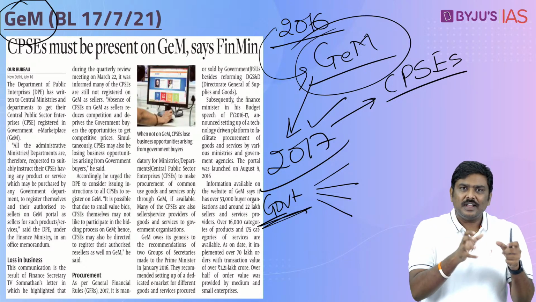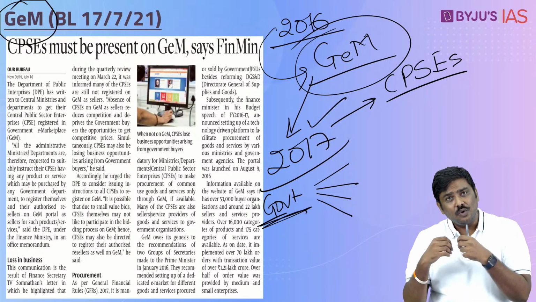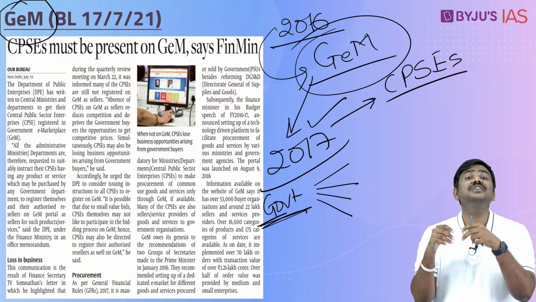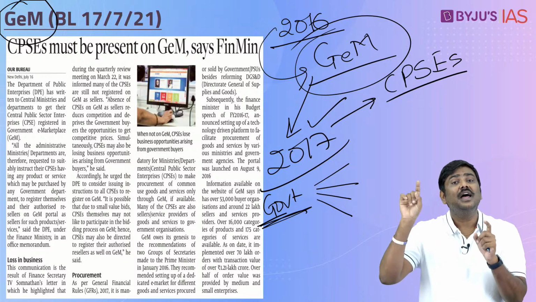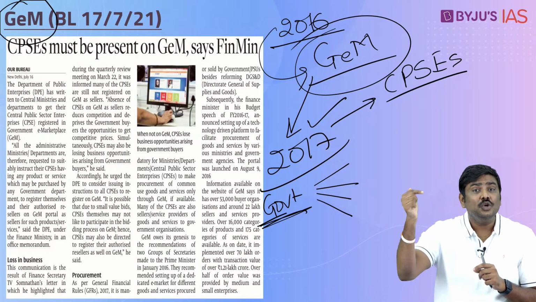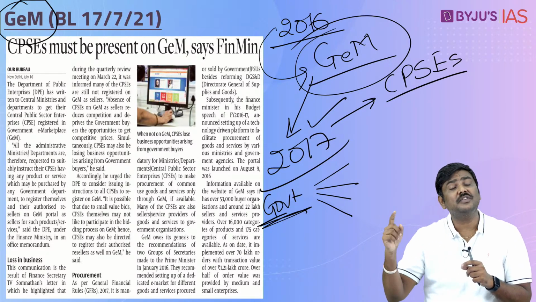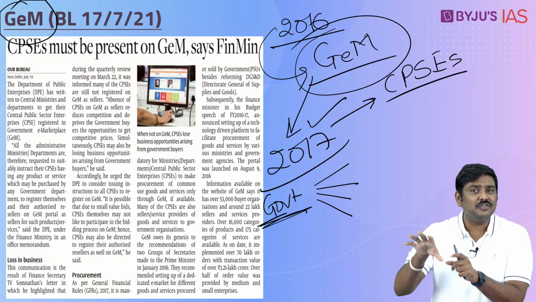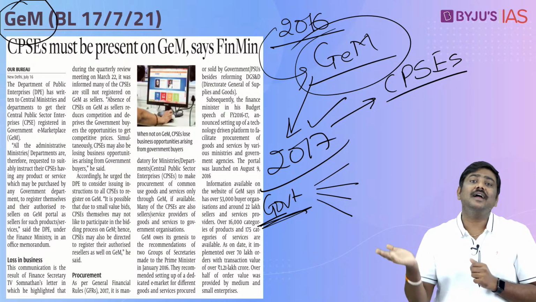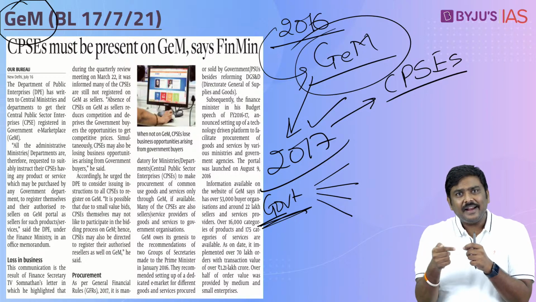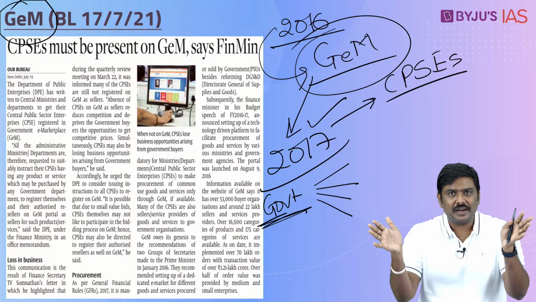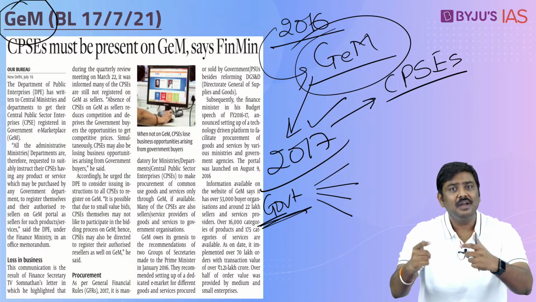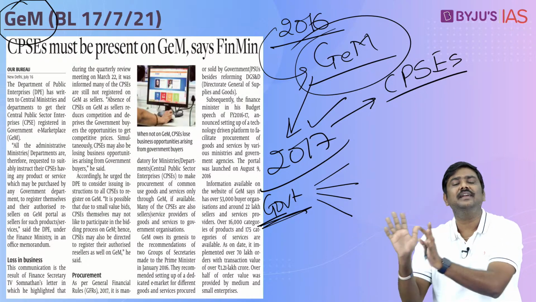So basically on one side, the government entities are losing revenues because there is no sufficient amount of competition. And when I say losing revenues, I am talking in the context of no sufficient competition because of the absence of some of these particular government entities. And on the other hand, these particular entities are unable to generate revenues by expanding their market, registering on the GEM and selling to other government entities.